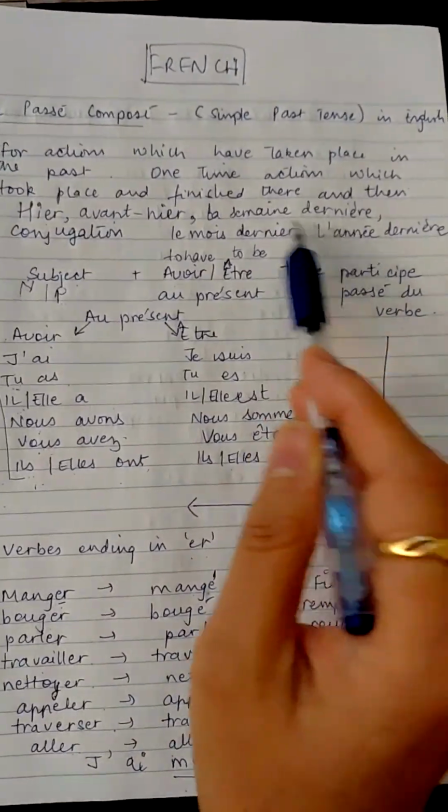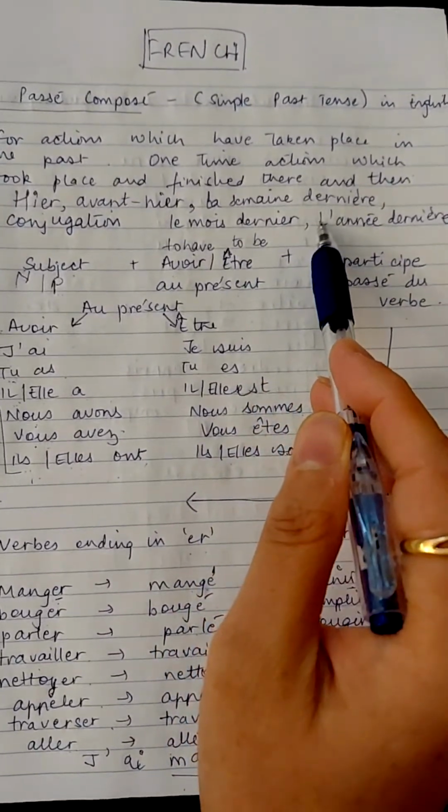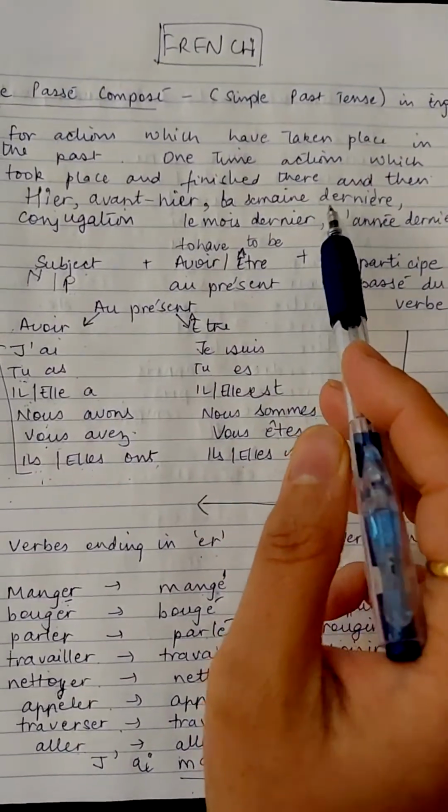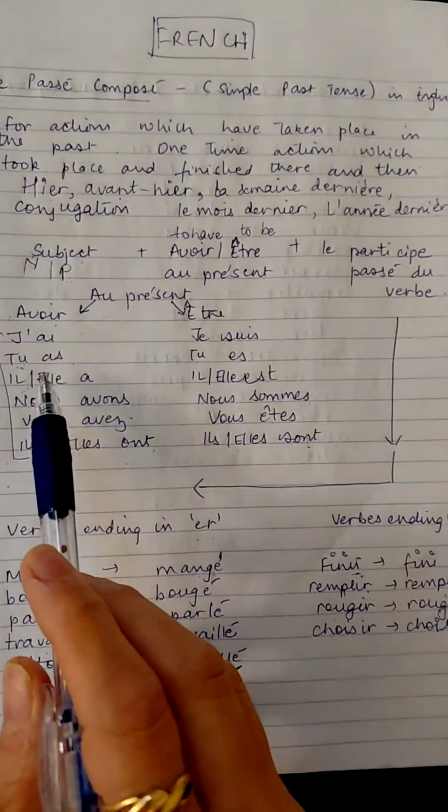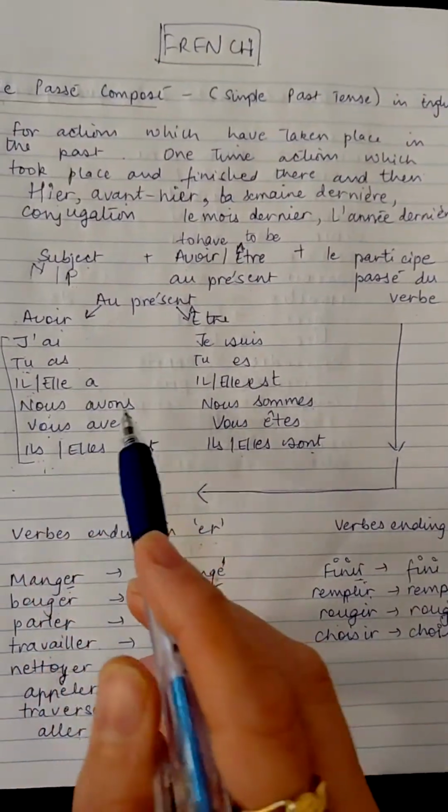So when we have such words in the sentence, right, we use passé composé in that sentence, all right, to represent those actions.